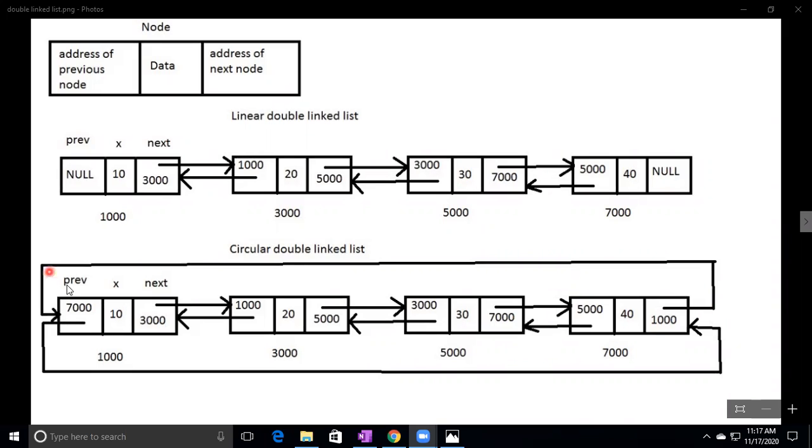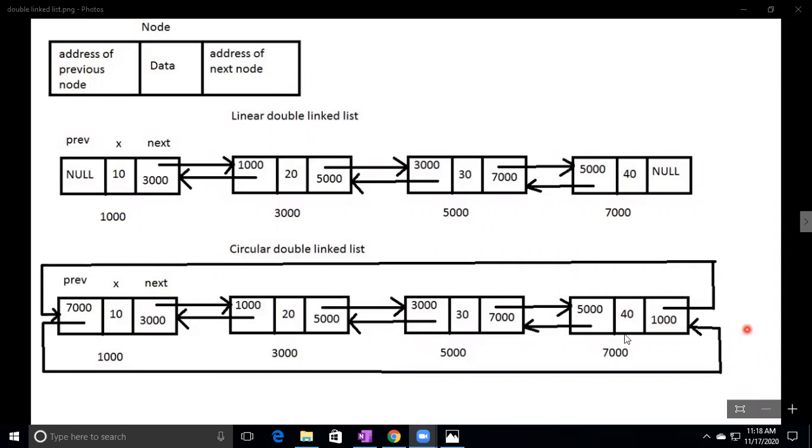So this is the previous value, this is the data, this is the next value. Here the data is 10. This first node's previous value is holding the last node's address. So what is the last node's address? 7000. That is maintained by the first node. So the first node holds the last node's address.